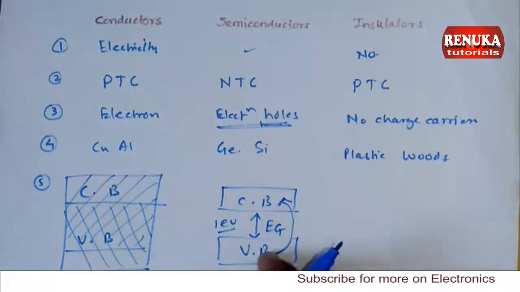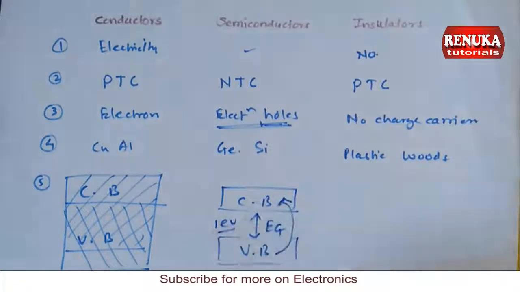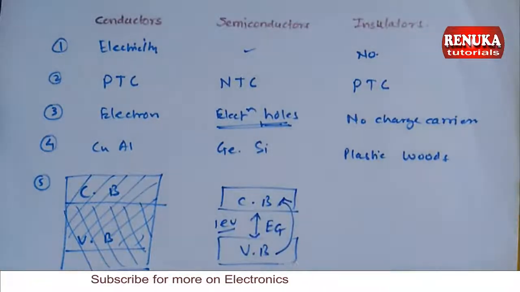And if energy is not given to it, the valence band electrons will remain as they are in the valence band, and there are no conduction band electrons present if energy is not given. So they will behave like an insulator.